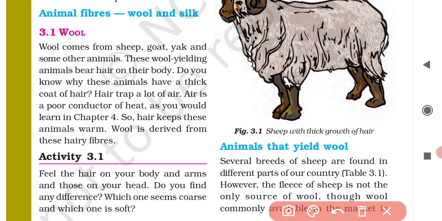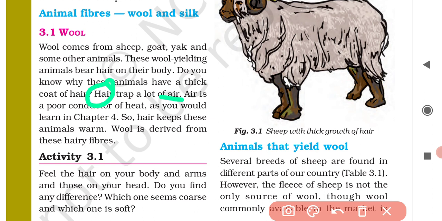And as we have discussed in class 7, in chapter number 4, air is a poor conductor of heat. So if hair traps a lot of air, and air is a poor conductor of heat, then heat cannot pass out from the body of these animals.